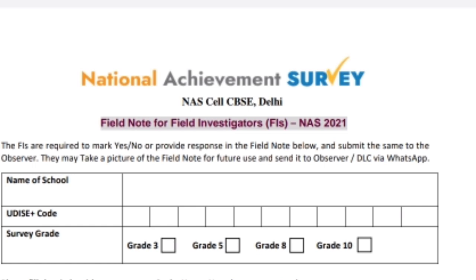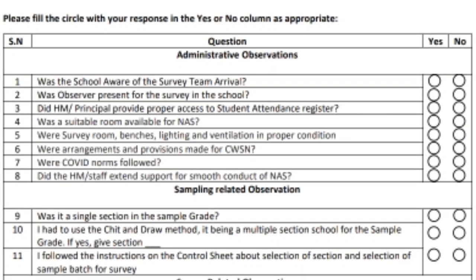So the first thing which we have to write is the name of the school. We can write in capital letters so that it will be legible. Then the UDISE code of the school and the survey grade, that means in which class we are conducting the survey, either class 3, 5, 8 or 10. There we have given the tick mark only. So these are the basic information which a field investigator has to fill up. Then there will be some yes and no type of response we have to fill up as a field investigator. So let's see the questions.